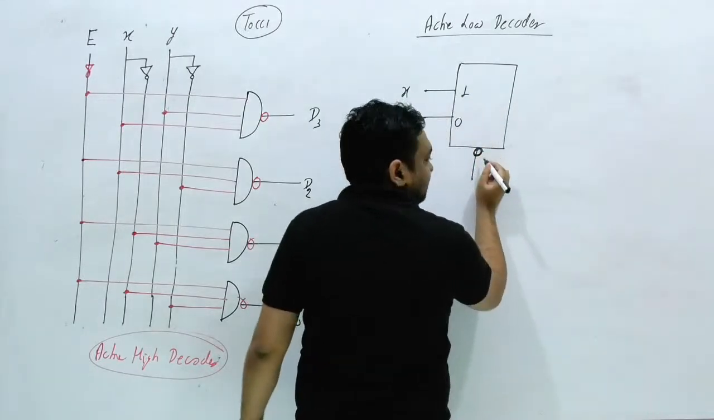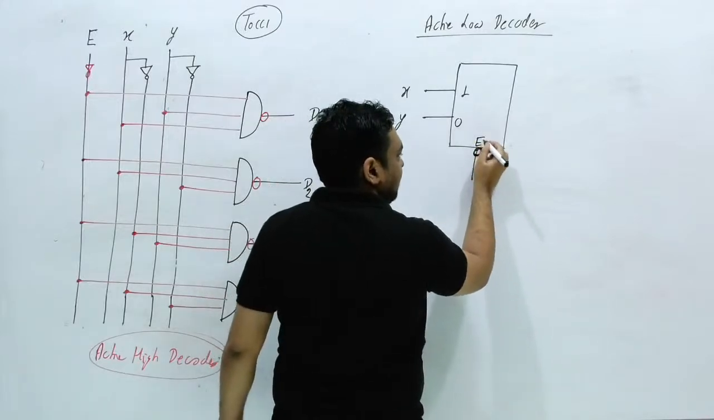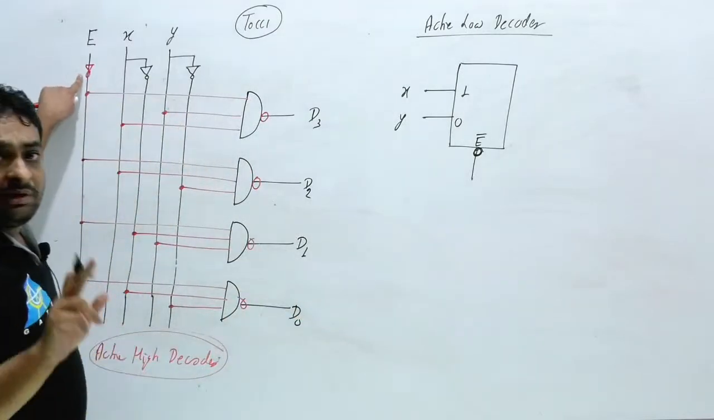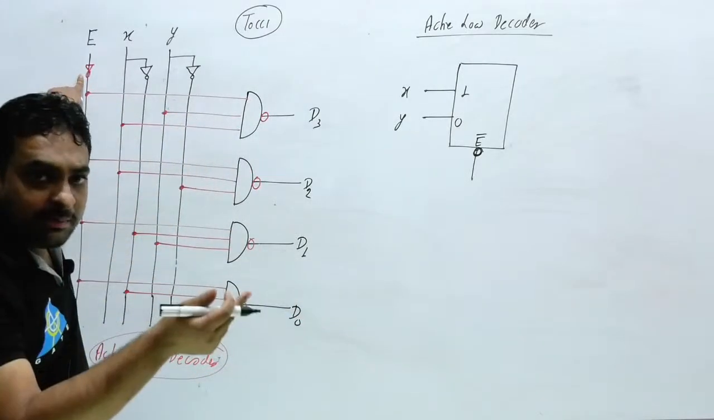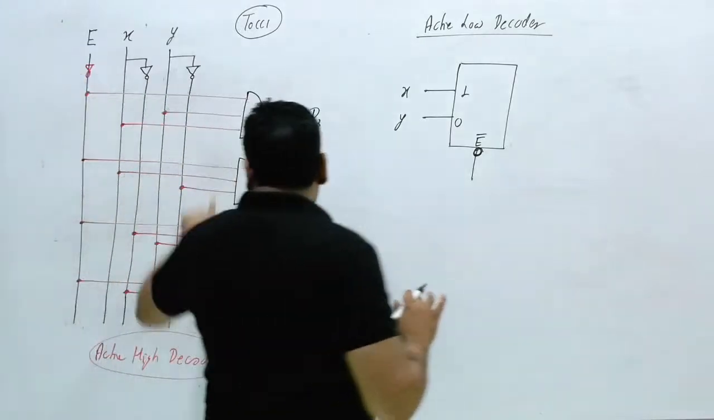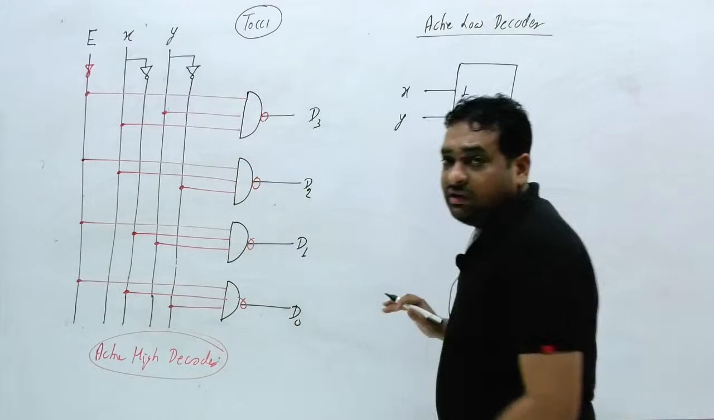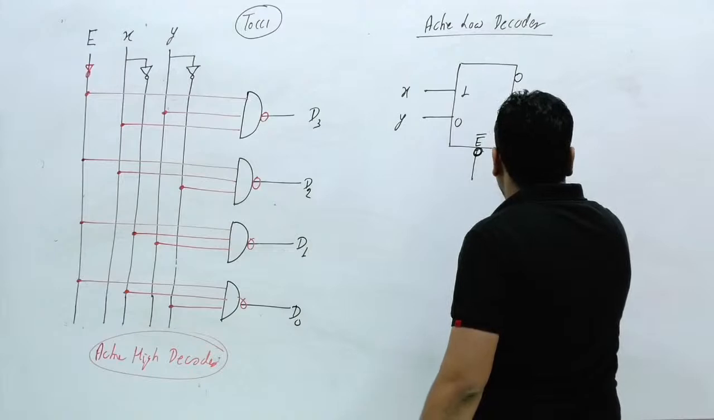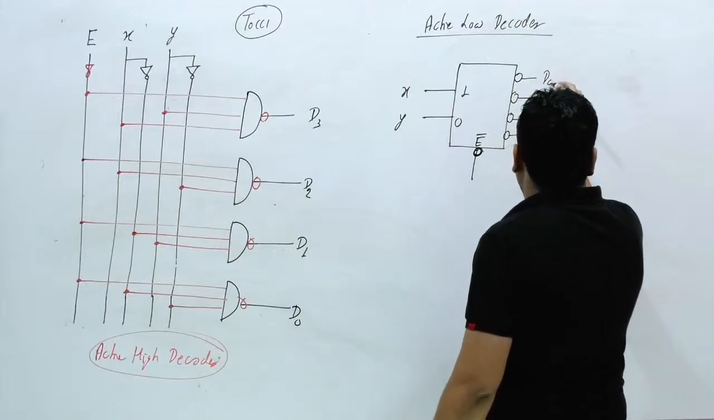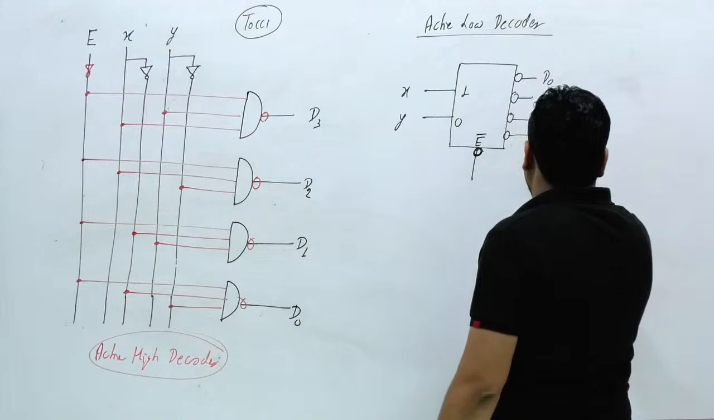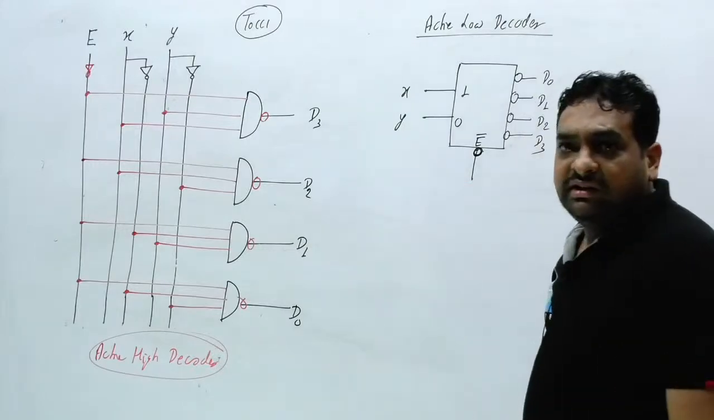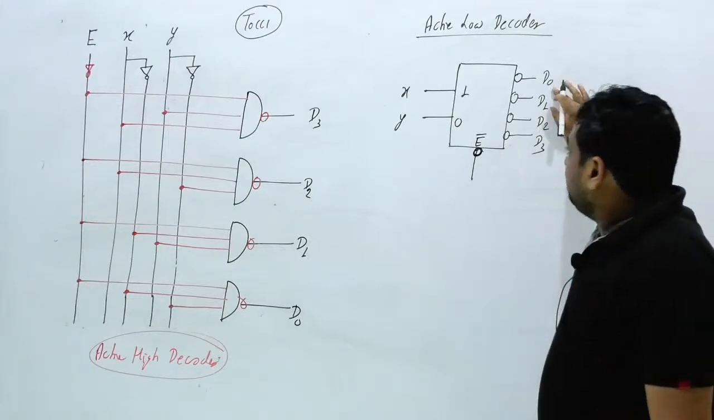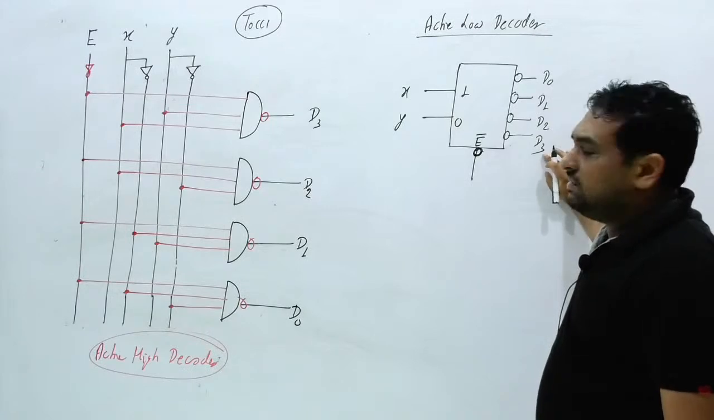And that is the examiner's choice. Suppose I can consider E bar here and I can also consider E. I can consider anything. Only this NOT gate will be different for active low enable and active high enable. Clear? But inside, what change have you made here? You have put a bubble. So an active low decoder we can represent in this way. This is D0, this is D1, this is D2, and this is D3. For active low, you don't write D0 bar. You don't write that. This signal is D0, this is D1, this is D2, and this is D3.